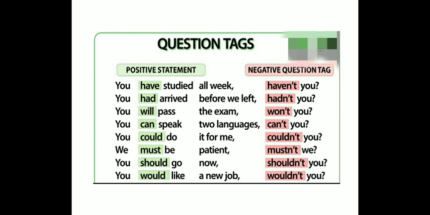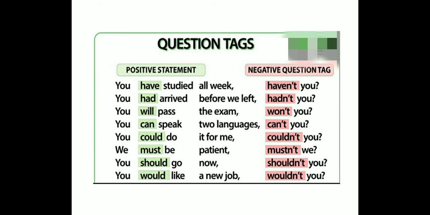"Can" changes into "can't." You could do it for me. Couldn't you? "Could" changes into "couldn't." We must be patient. "Must" changes into "mustn't." Mustn't we? You should go now. Shouldn't you?